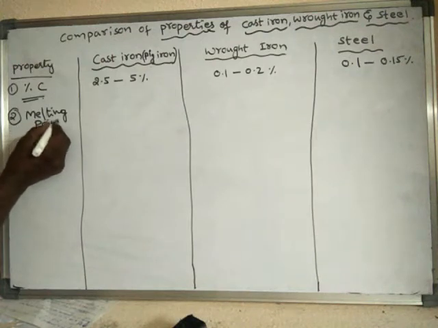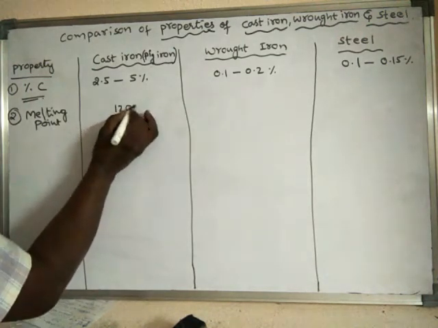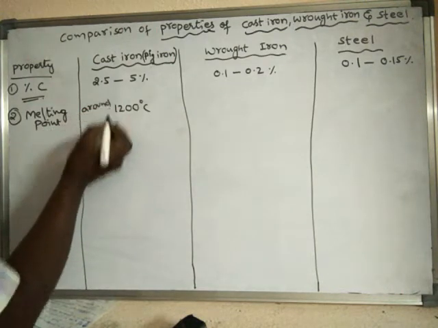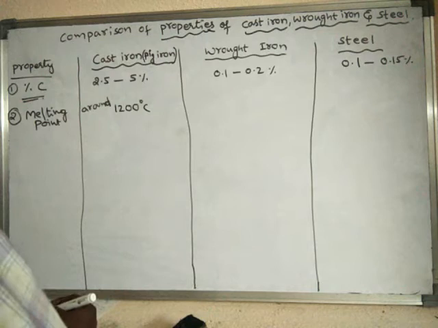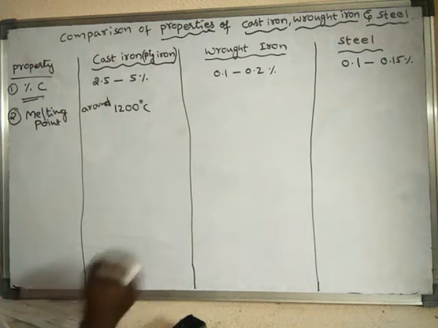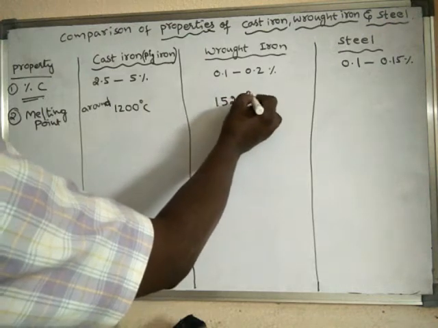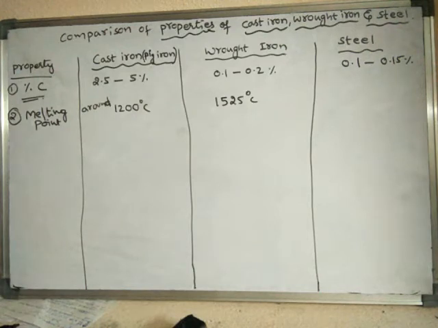If you see the melting point of cast iron, it melts around 1200 degrees centigrade. Here, wrought iron, its melting point is around 1525 degrees centigrade. So cast iron is around 1200 degrees centigrade, and wrought iron is 1525 degrees centigrade.